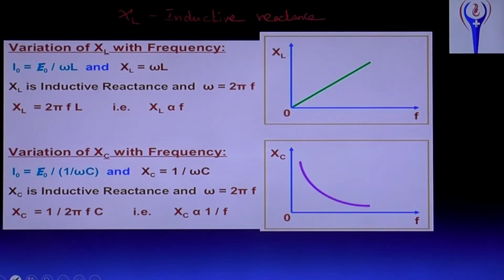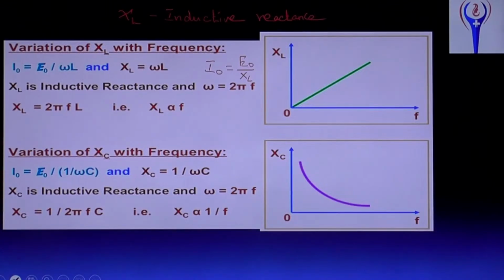XL is the inductive reactance. What is inductive reactance? It is the resistance offered due to the inductor. That is called inductive reactance. I naught equals E naught by XL, where XL equals omega L.